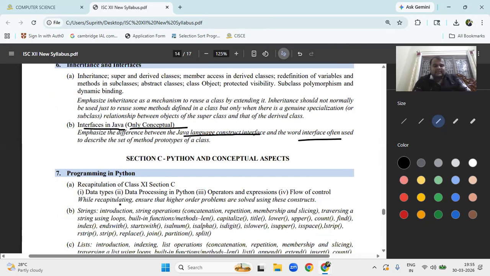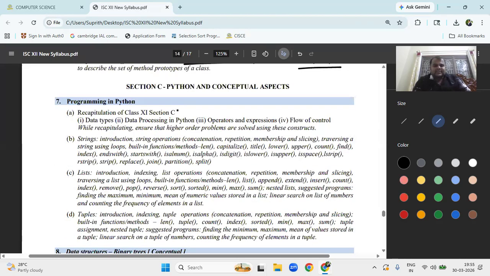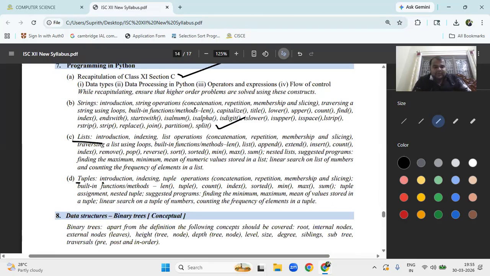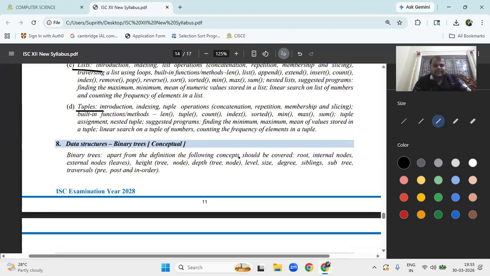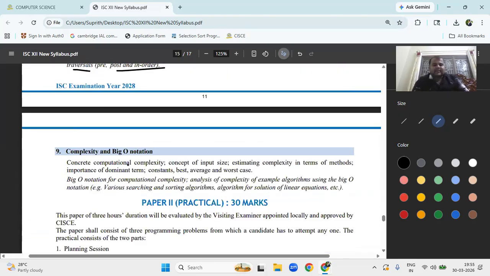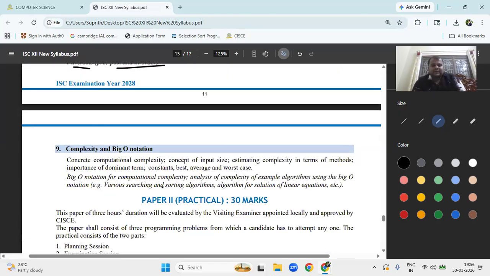Okay. Section C is recapitulation of class 11: data types, data processing. Okay. Strings, string concatenation, length, split. We have the topic of list. Okay. Next we have tuples. Okay. And data structures, binary tree, conceptual. Apart from the definition of root, internal, siblings, subtree, traversal, pre-order. Okay. Complexity. Big O notation for analysis of searching, sorting, and linear equations.